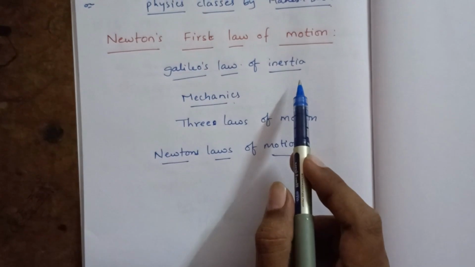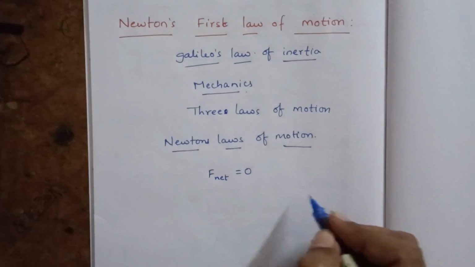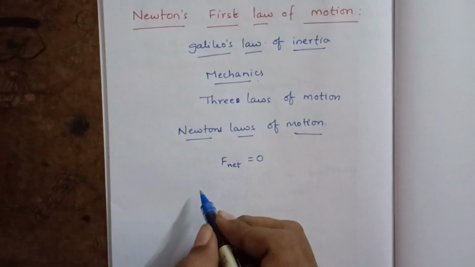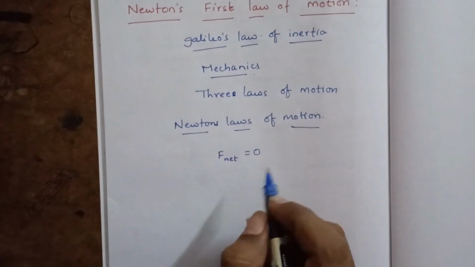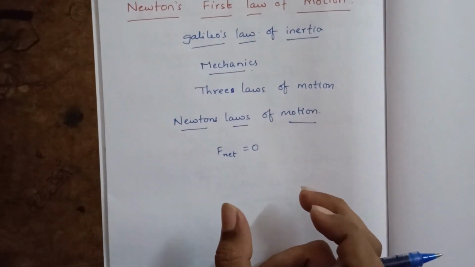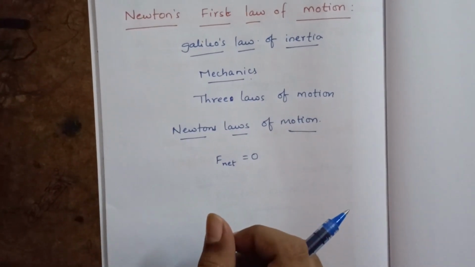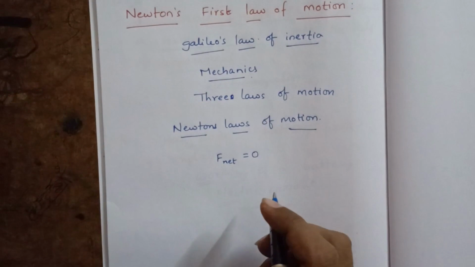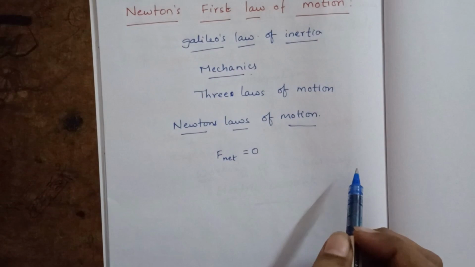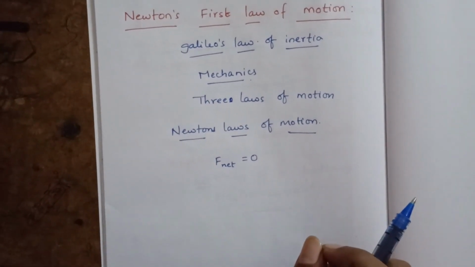Now, what is Galileo's law of inertia? If no external force acts on a body, and the body is at rest, it continues to remain at rest. If it is in motion, it continues with uniform motion in a straight line. If the body is at rest, it remains in the state of rest. If the body is in motion, it remains in the state of uniform motion in a straight line.